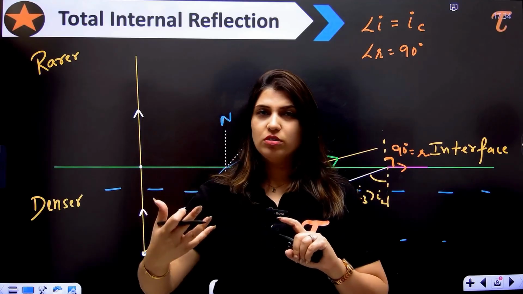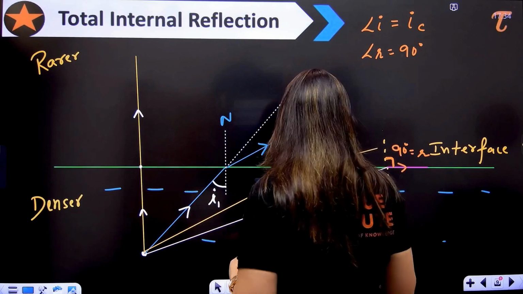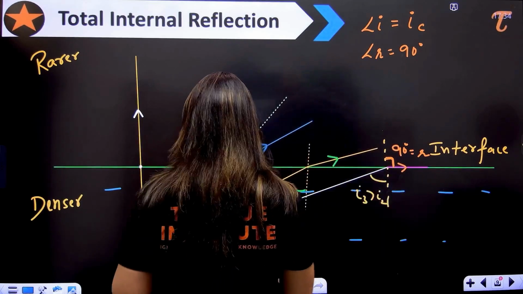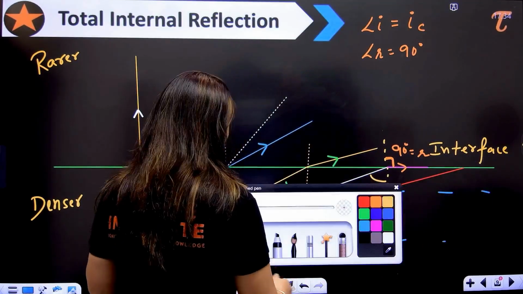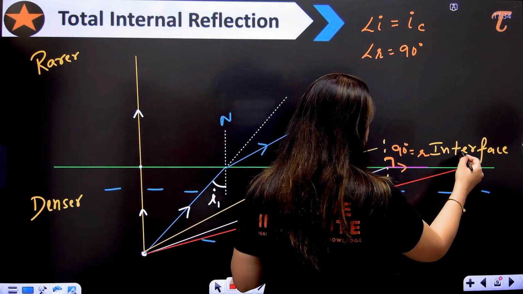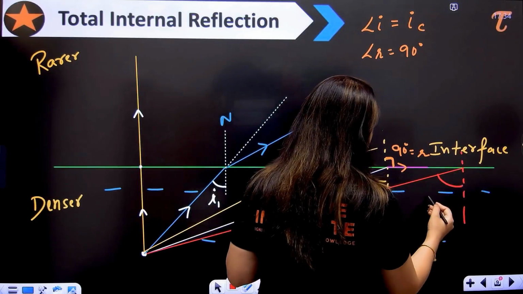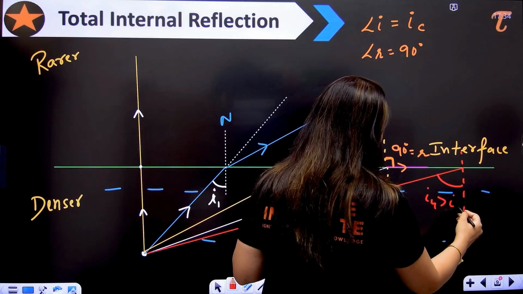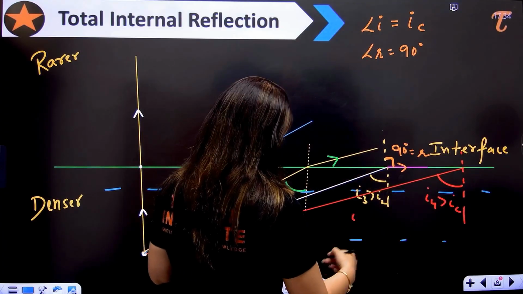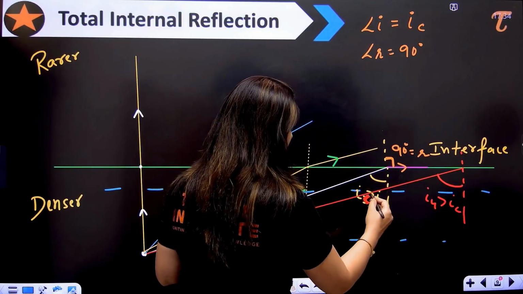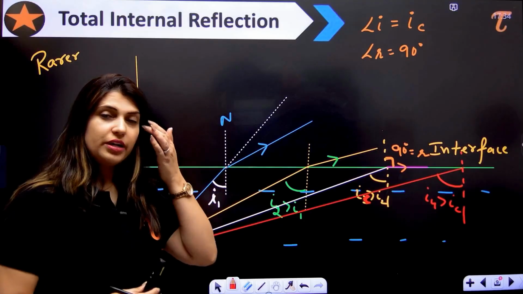Now let's move further. After that, if I'm going to take one more ray, which is like this, definitely the angle of incidence must be greater than the critical angle. Here, this is the critical angle, right? I3 is basically the critical angle, right? So this must be greater than the critical angle.